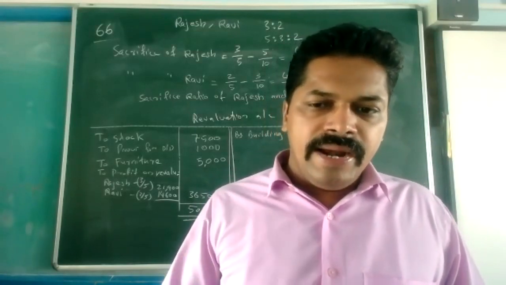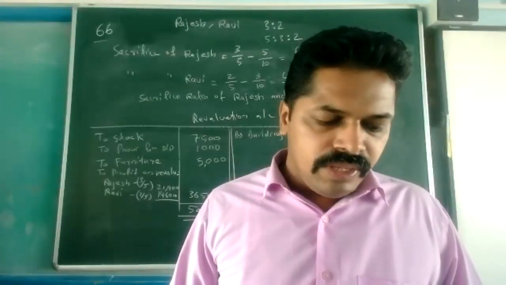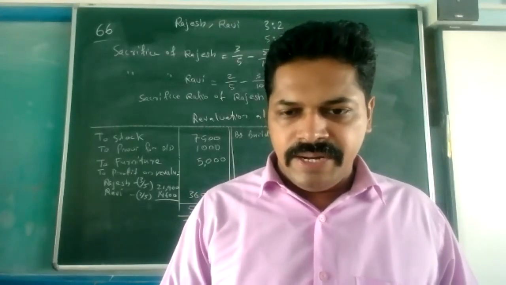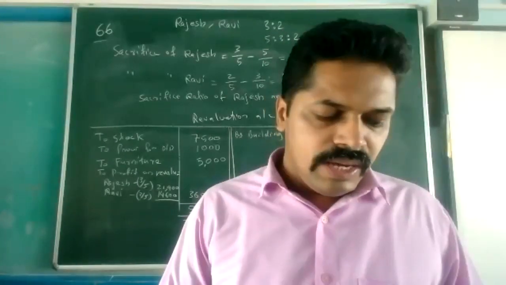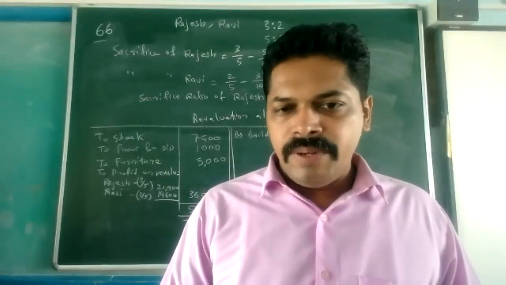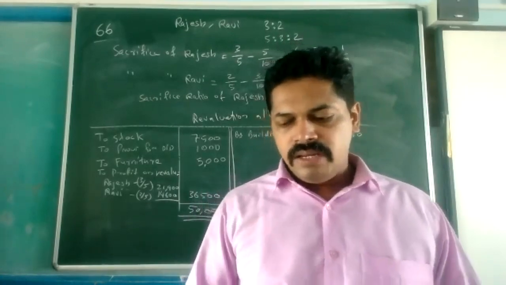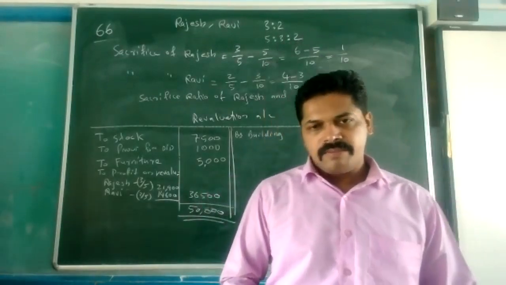So we add the profit to their capital, then add the new partner's capital also, and we get the actual capital. Then the new partner's capital into the reciprocal of his share minus actual capital. That is the formula we are using.